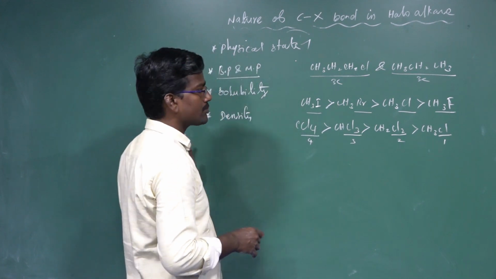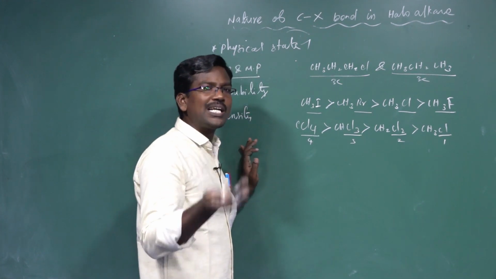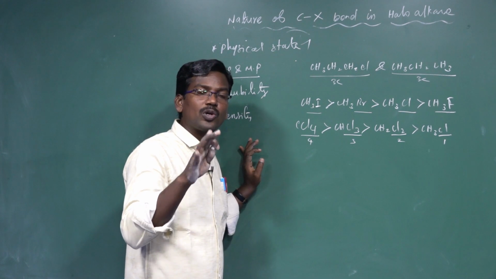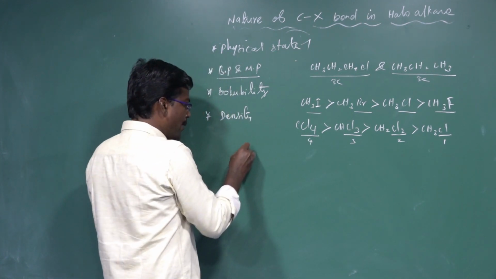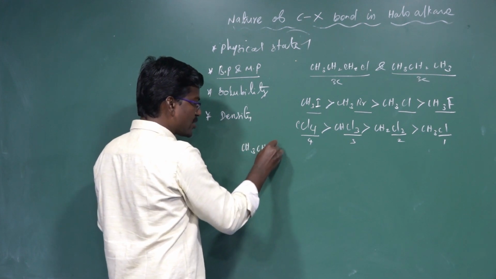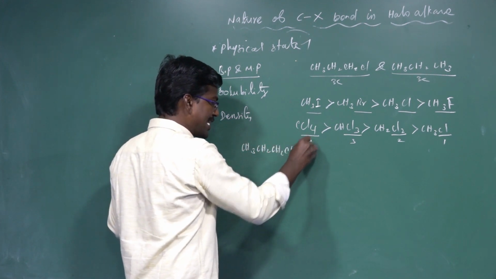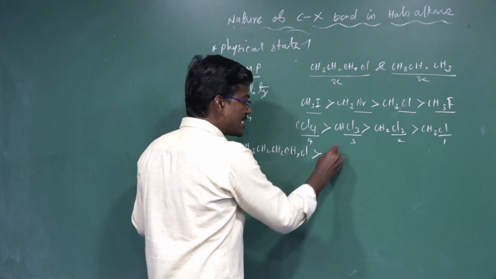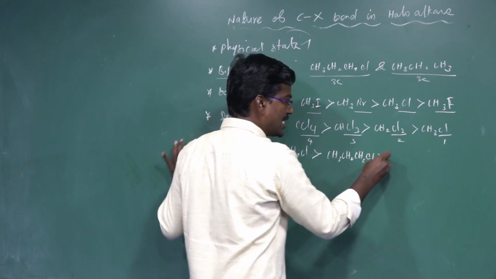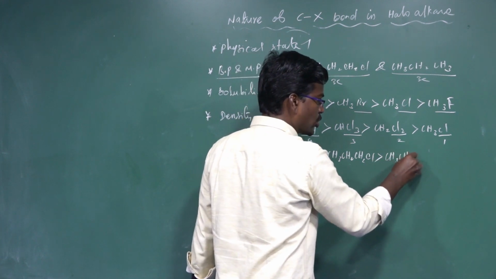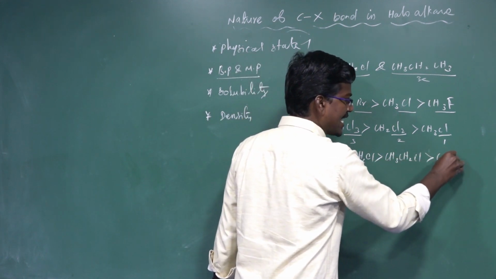The next one: as the number of carbons increases with the same number of halogens, boiling point and melting point increase. For example, N-butyl chloride CH3CH2CH2CH2Cl is higher than CH3CH2CH2Cl, which is higher than CH3CH2Cl, which is higher than CH3Cl.